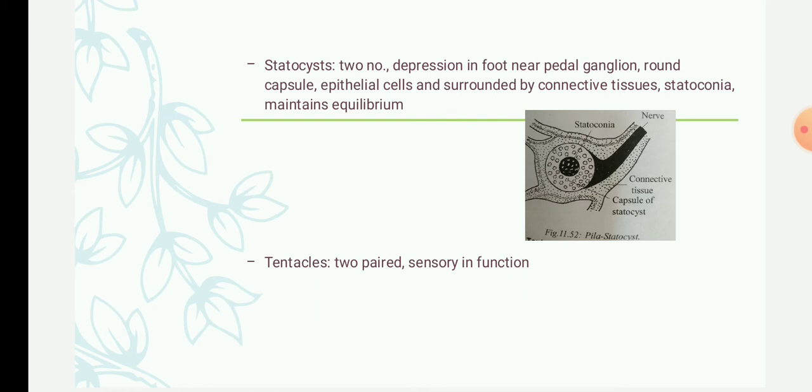Each statocyst is innervated by nerves from the cerebral ganglion and the pedal ganglion, and the statocyst maintains the equilibrium of the organism. Okay, the next type of sense organ is the tentacles. There are two pairs of tentacles present in the pila, located on the head. These tentacles function as sensory organs. Okay, this is about the sense organs in pila.